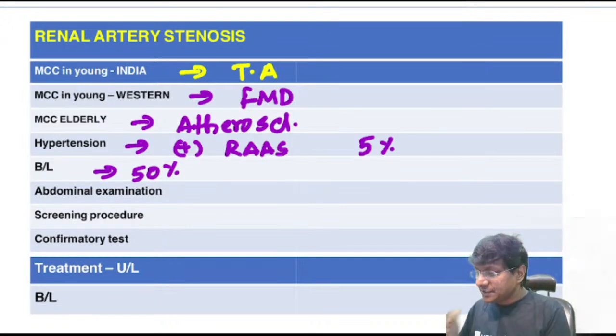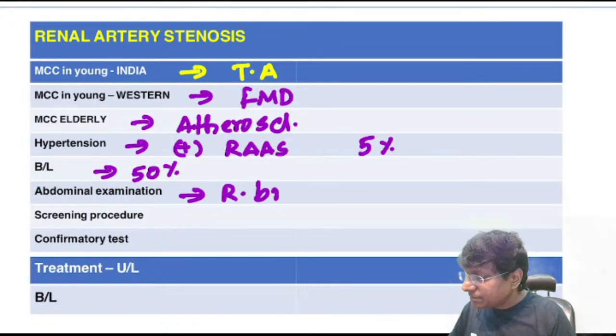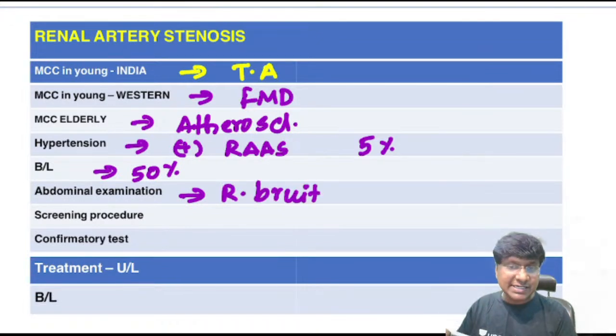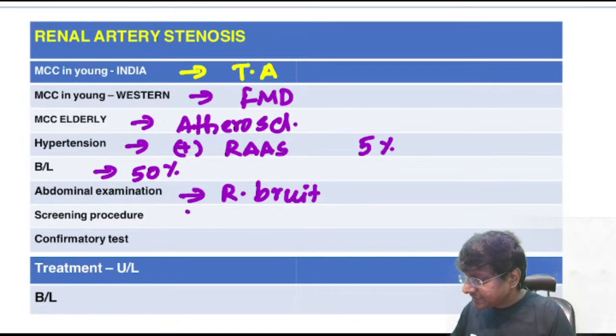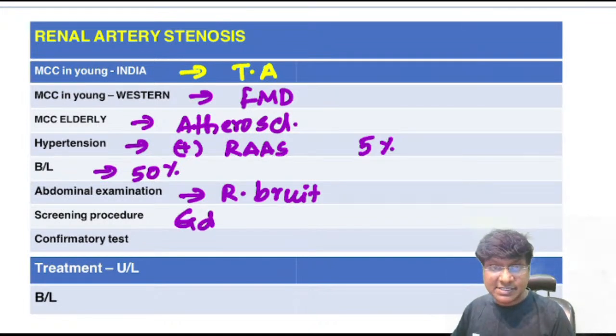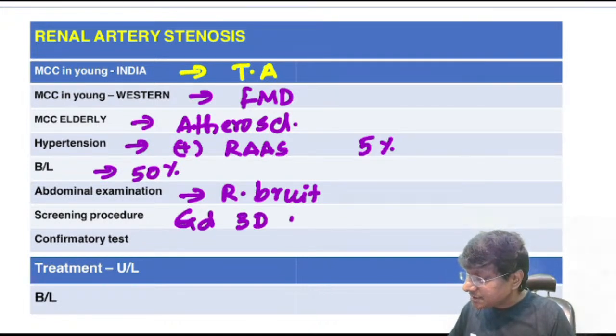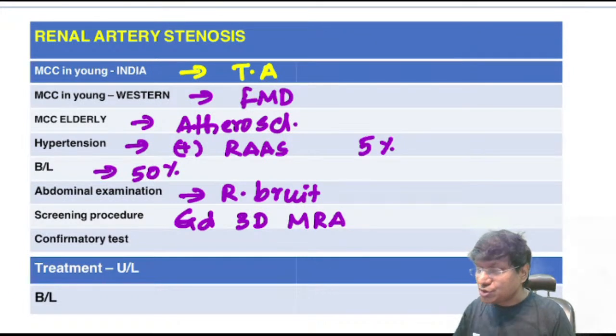So abdominal examination, if you observe in renal artery stenosis, there will be a renal bruit. When you auscultate, there will be the renal bruit. And what is the screening procedure for renal artery stenosis? The screening procedure will be gadolinium enhanced 3-dimensional magnetic resonance angiography.